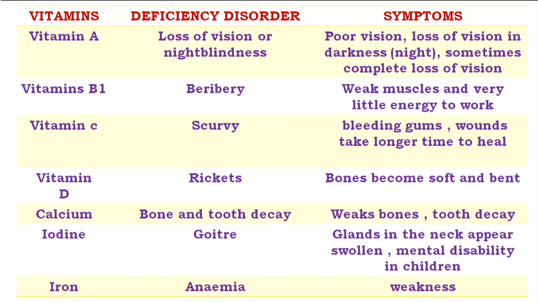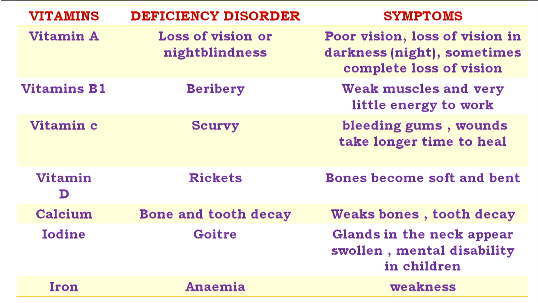So, what are the symptoms if vitamin A is less in your diet? Loss of vision will be there, or it is also called night blindness. The symptoms of night blindness: poor vision, loss of vision in the darkness at night, and sometimes complete loss of vision. Then vitamin B1, the deficiency disorder caused by the deficiency of vitamin B1 is beriberi.